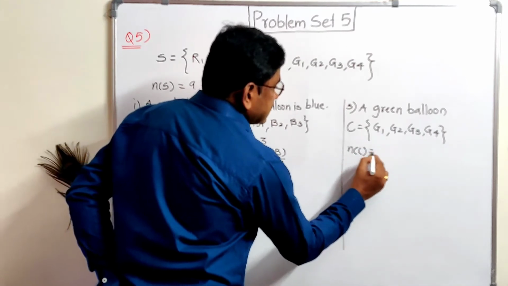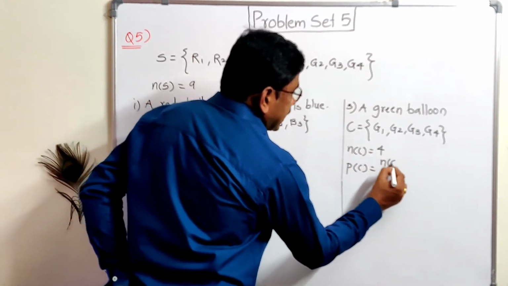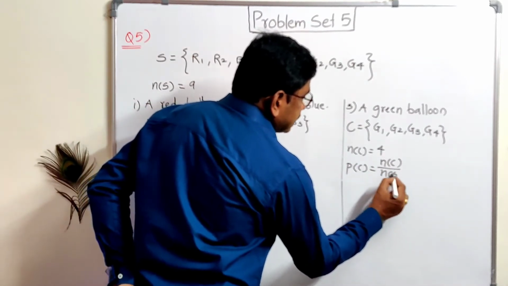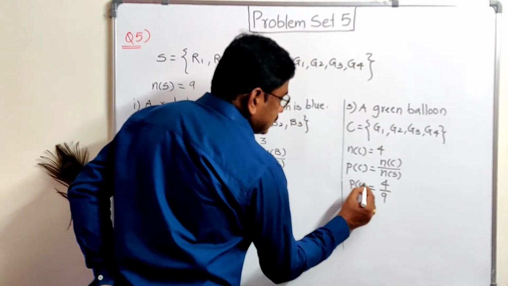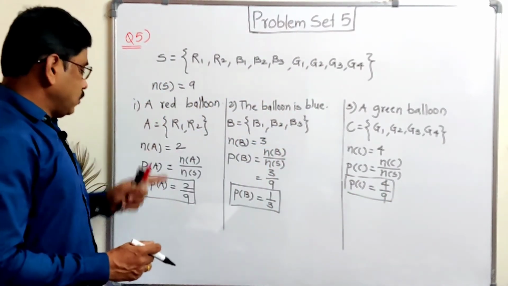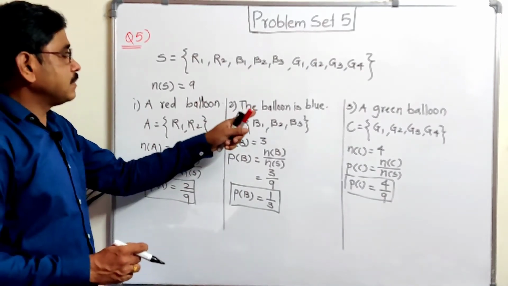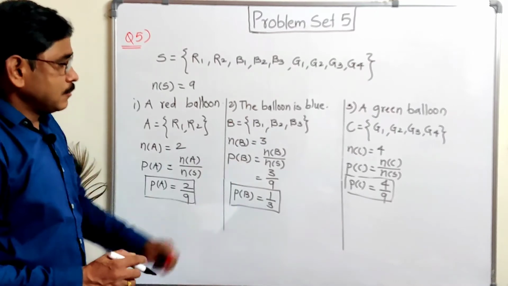Therefore NC is equal to 4. Therefore probability of C is equal to NC upon NS. That is the formula, means 4 by 9. That is the third probability. So in this way we get red balloon probability 2 by 9, blue balloon probability is 1 by 3 and green 4 by 9.